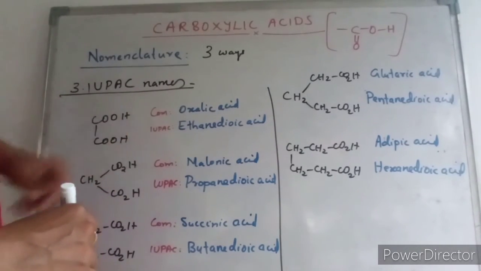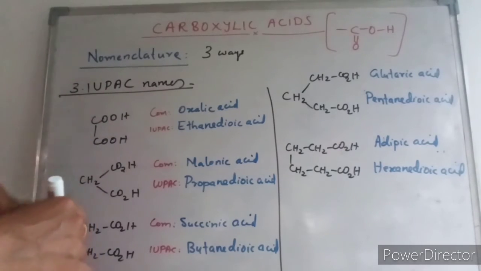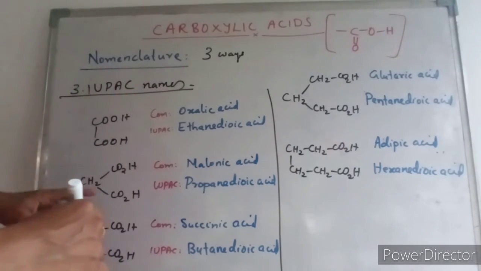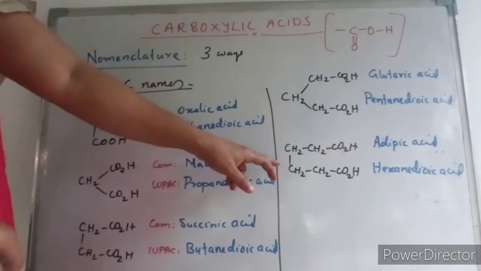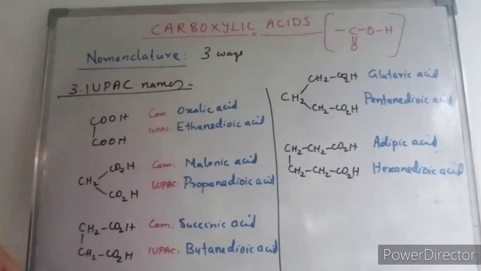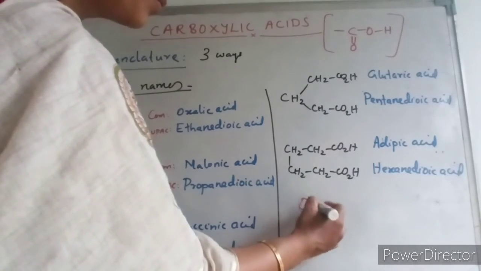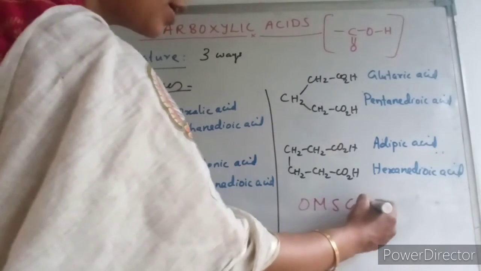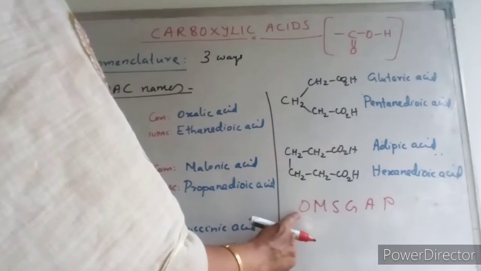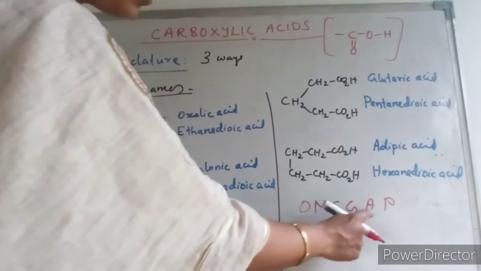dicarboxylic acids. So this is in series, right? First member, second member, third member, fourth member, fifth member, etc. So you can remember this in this way. Oh my son, go and pray.